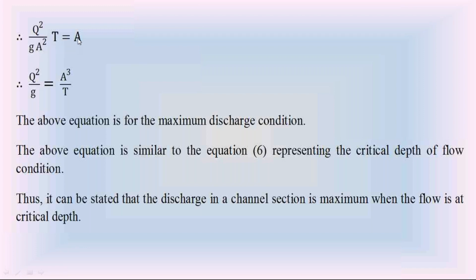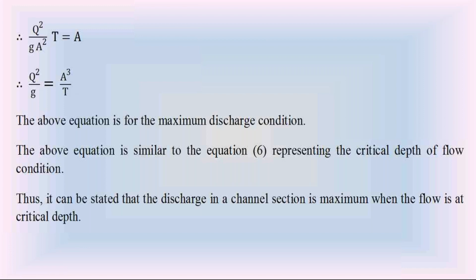A square into A becomes A cube. So Q square by g into T is equal to A cube. Bring this T also to the right side. Then this equation finally becomes Q square by g is equal to A cube by T. We got this equation, Q square by g is equal to A cube by T, for the maximum discharge condition.